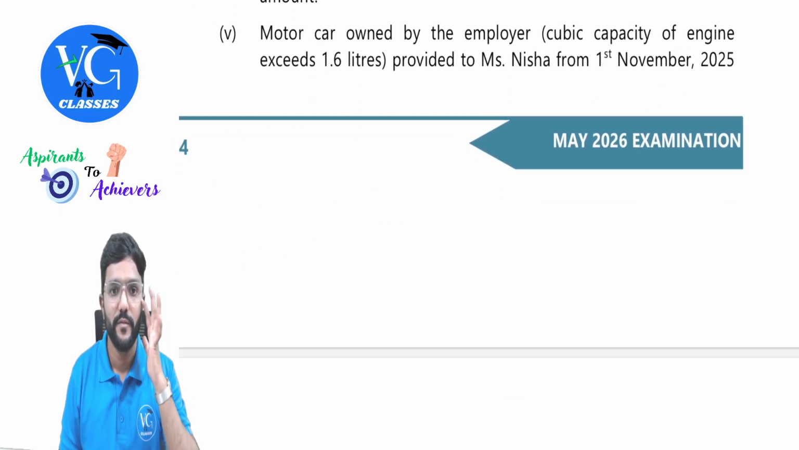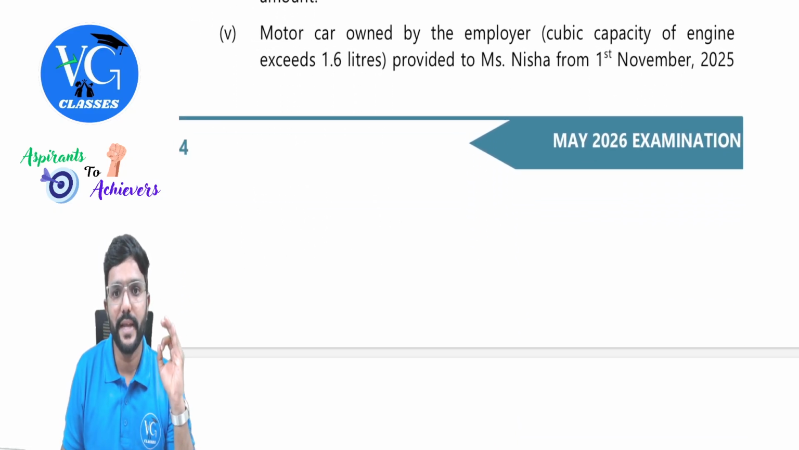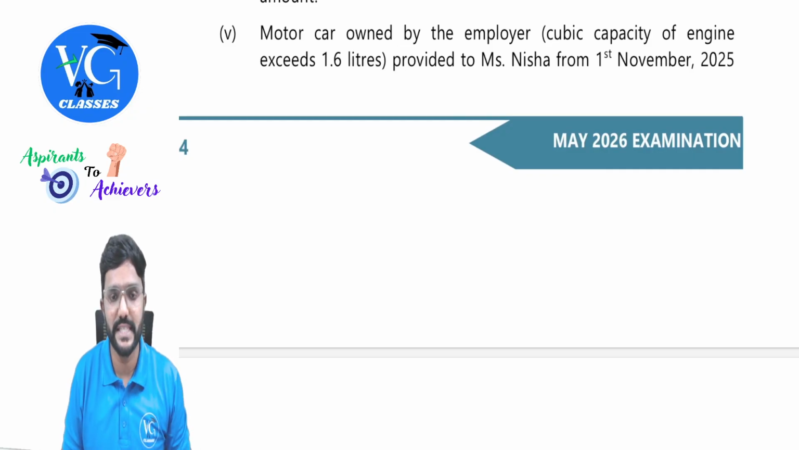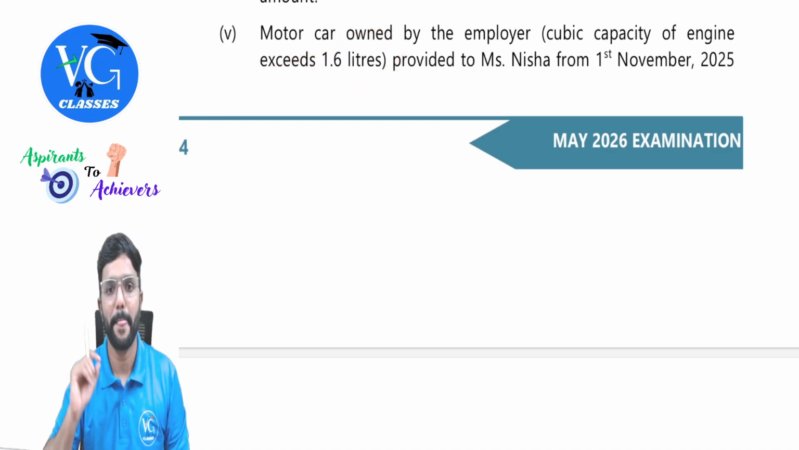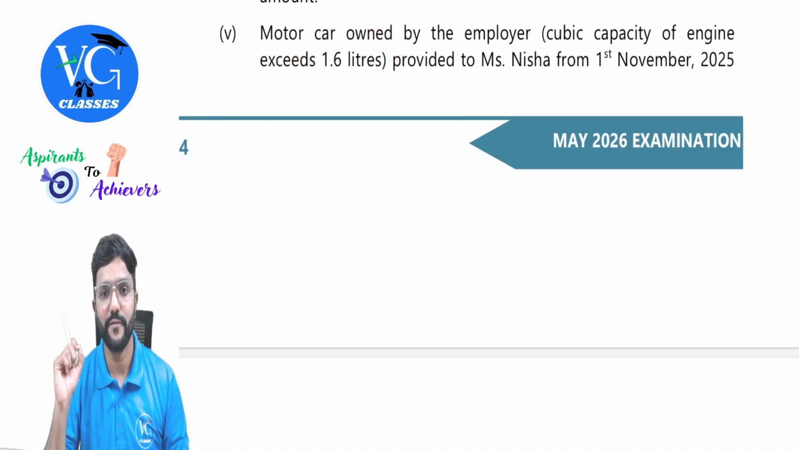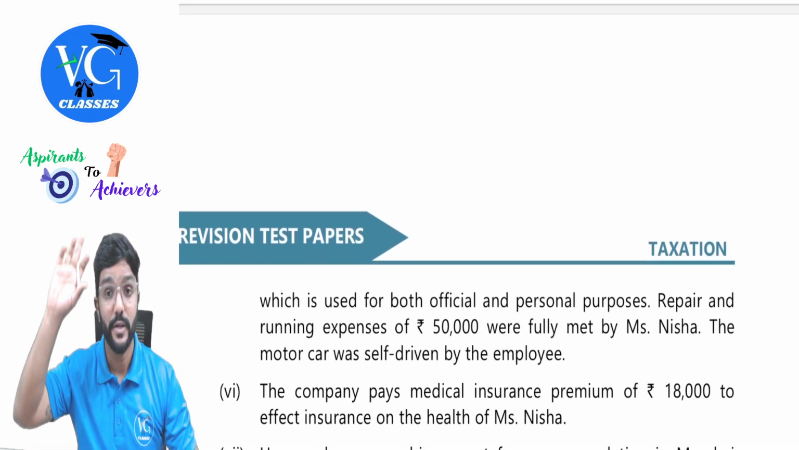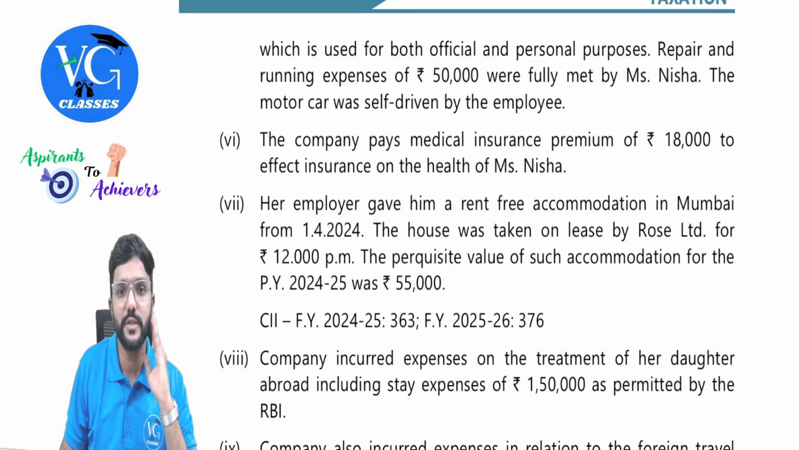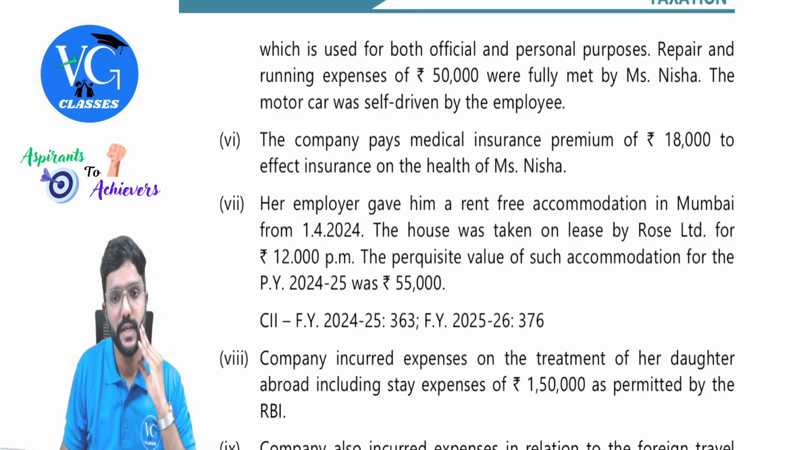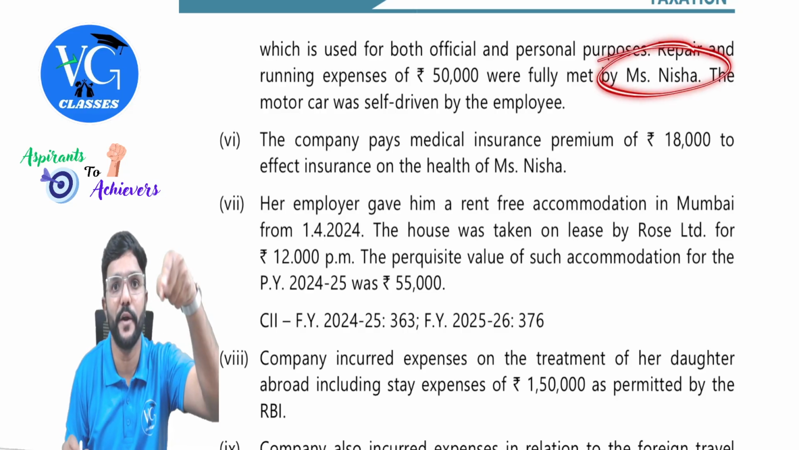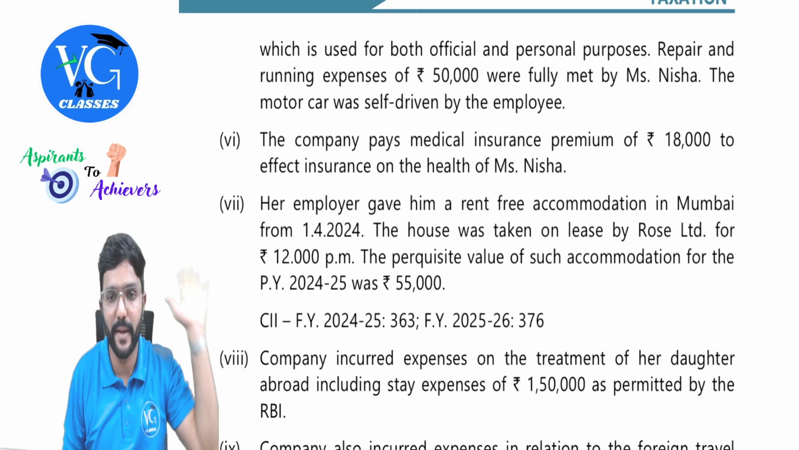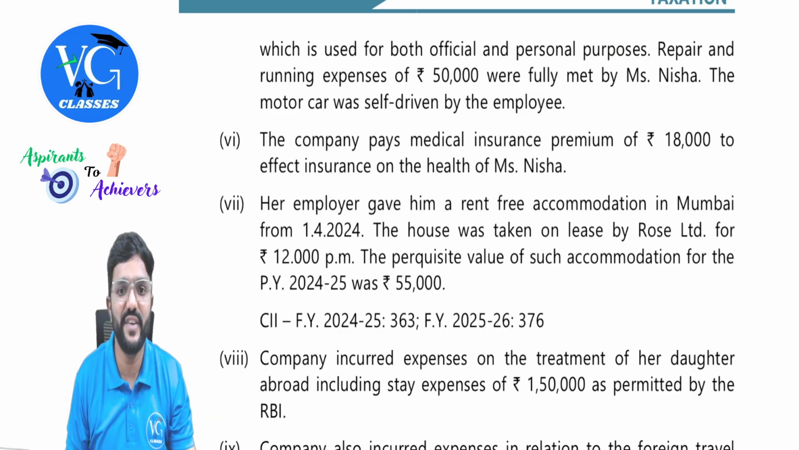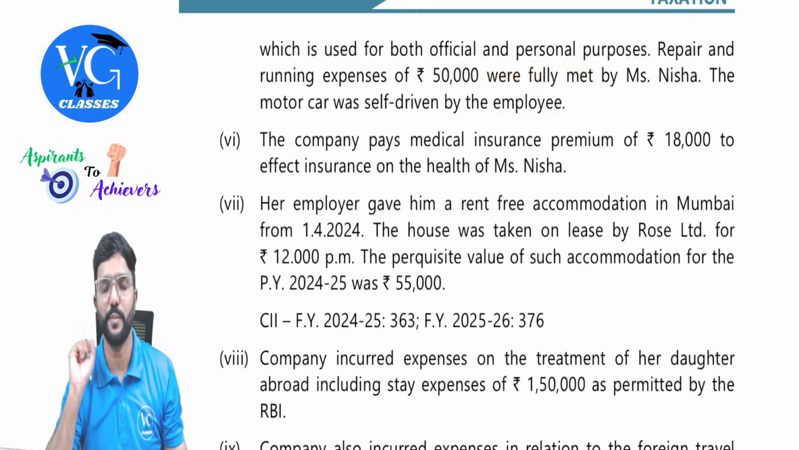Fine, sir. Next, motor car owned by the employer, cubic capacity of engine exceeds 1.6 liter. Provided to Ms. Nisha from 1st November 2025. Important. Not from the beginning of the year. In between the year. Which is used for both official and personal purposes. Repair and running expenses of 50,000 were fully met by Nisha, employee. So expenses are taken care of by the employee, guys. The motor car was self-driven by the employee. So no driver is also provided.